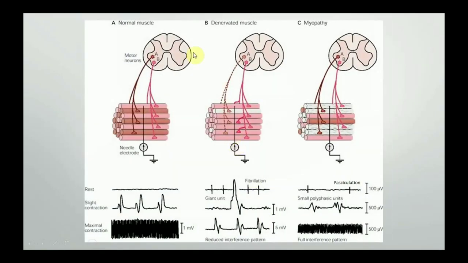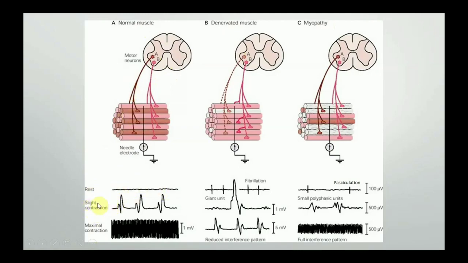Now this diagram will help us to understand in various scenarios what are the EMG findings that we will obtain. So this is normal muscle, this is denervated muscle, and this is the myopathy. In normal muscle, we will see the three parameters: resting state, slight contraction, and maximal contraction. In resting state, in a normal person, there will usually be a straight line.